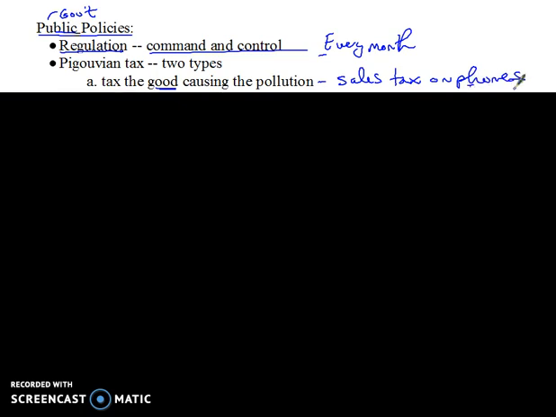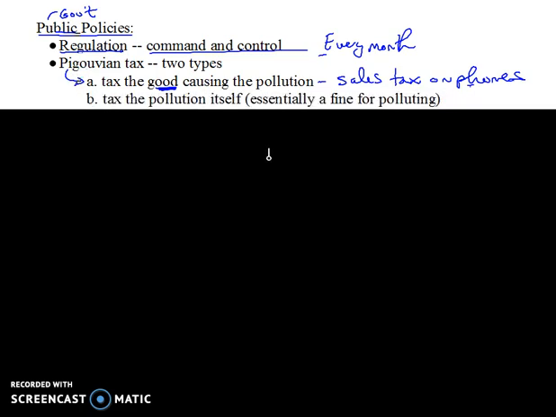So here you are taxing the good that causes the pollution. That's the typical type of Pigouvian tax. In fact, when I say Pigouvian tax, unless I say otherwise, that's typically what people mean: taxing the good that caused the pollution. Now, that gets us to the second type of Pigouvian tax, which we might also call a fine. This type of Pigouvian tax is a tax on the pollution itself. So we are no longer taxing the good that causes the pollution. We're actually taxing pollution. So we would have a pollution fine.